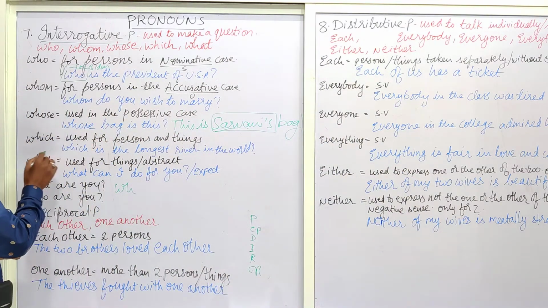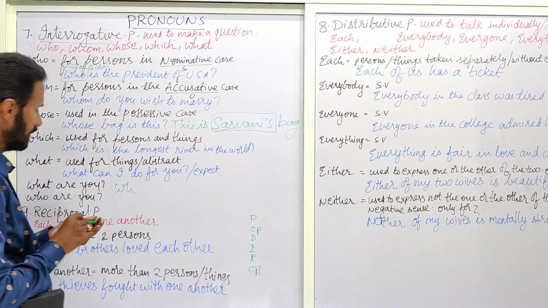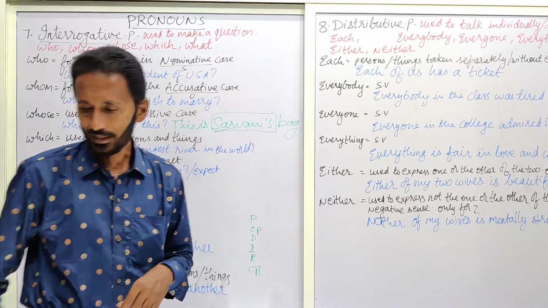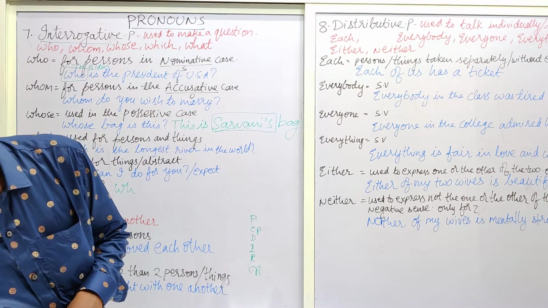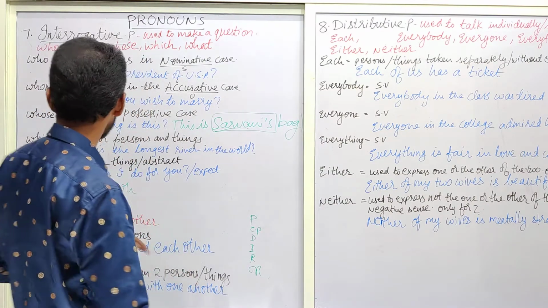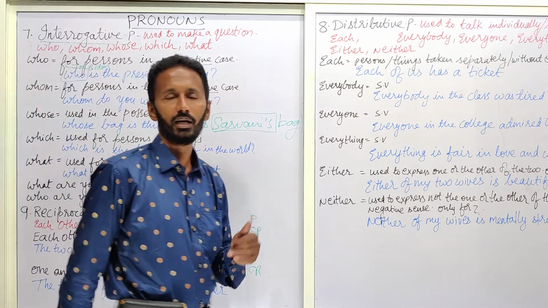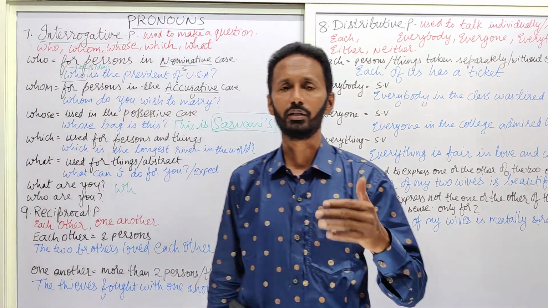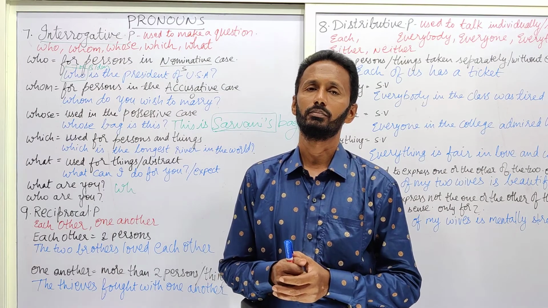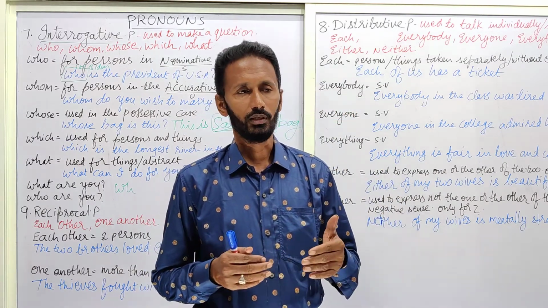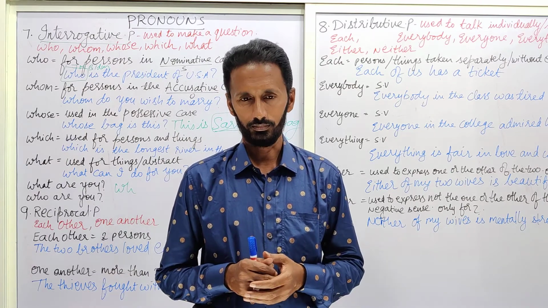Next one, which is used for both persons and things. Now coming to this sentence, which is the longest river in India? Which is the longest river in the world? For example, the student knows the answer.